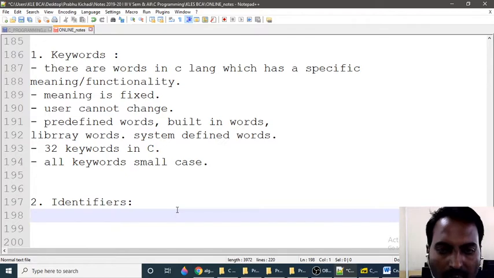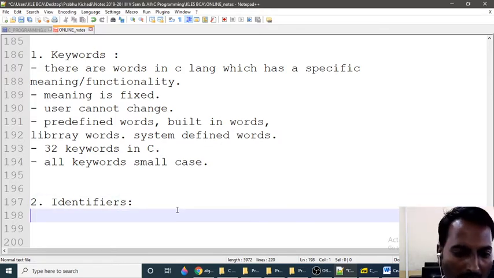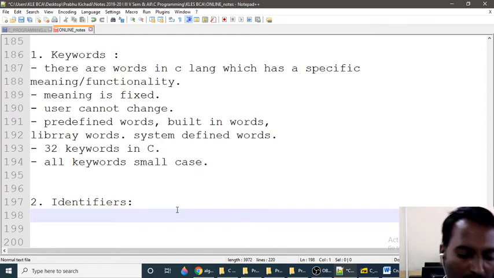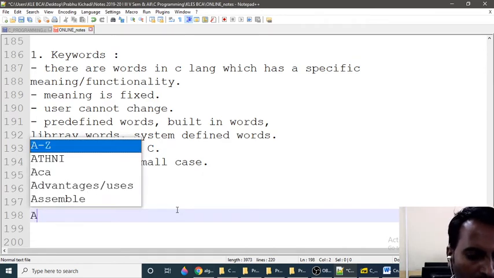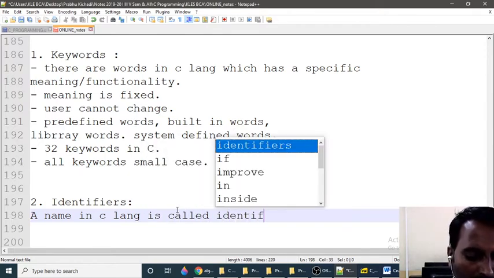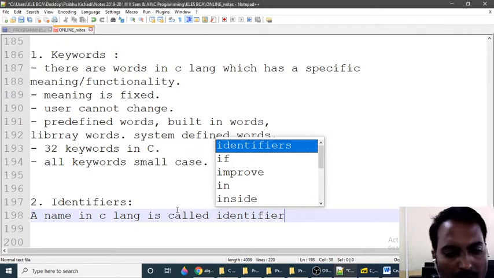Using that name I can identify this student is for this subject, like that. So identifiers are generally used to identify something. The definition: a name in a C program is called an identifier.